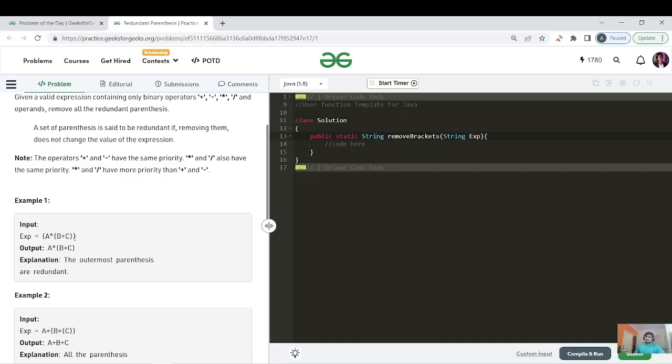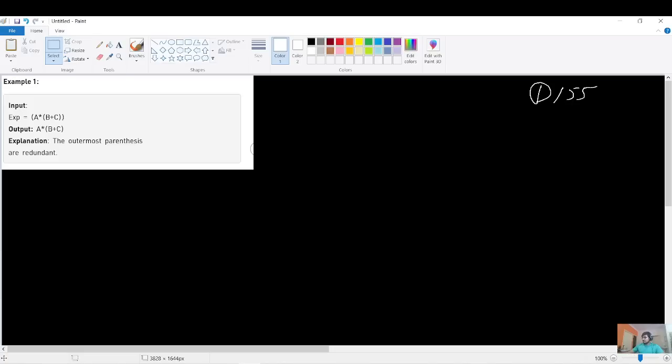So what this question is saying is to remove all those braces, right? ऐसे braces को remove कर दो, which will give you the same answer, right? If you see that if I remove the last braces, then this expression and this expression, the input and the returned output, will give me the same answer, right? But if I remove this parenthesis as well, that is before b and after c, then the expression in the input and this a star b plus c will give you a different output, right? So I hope you're able to understand the question now.